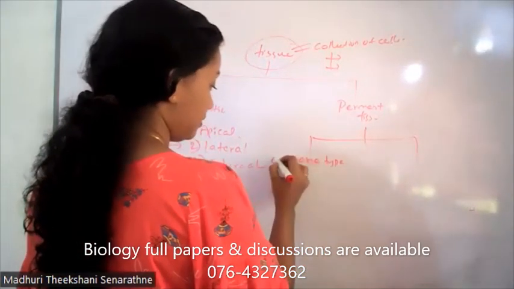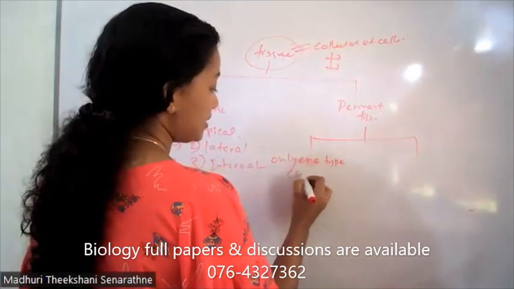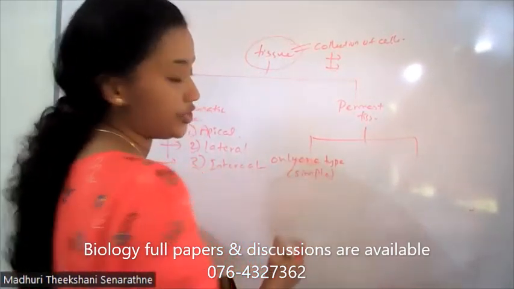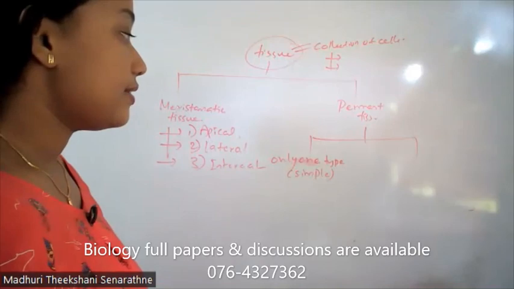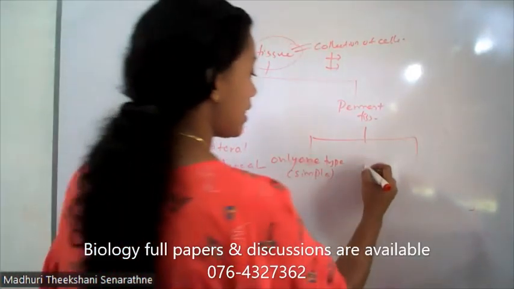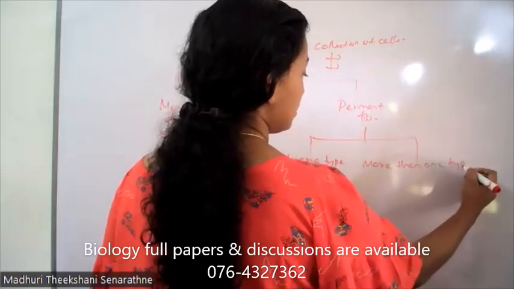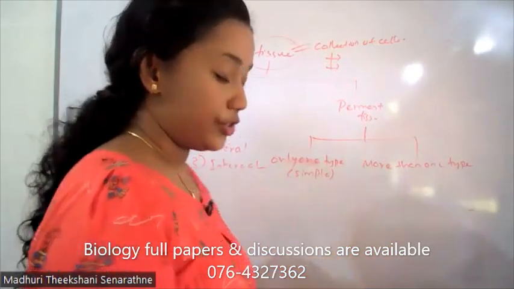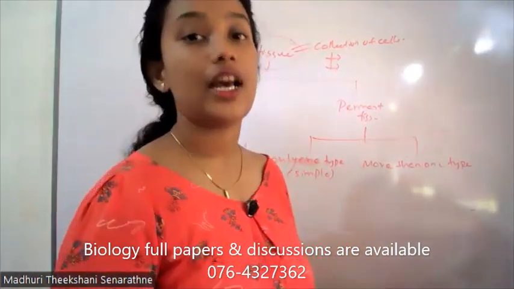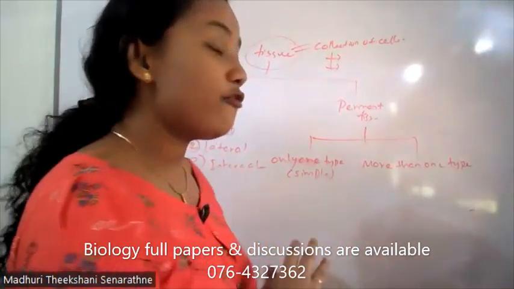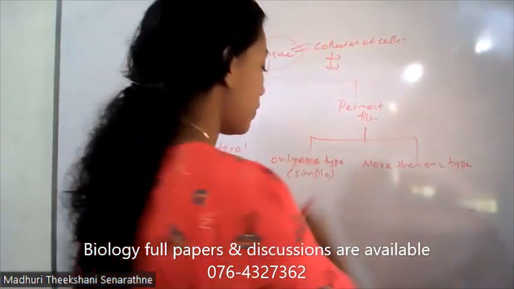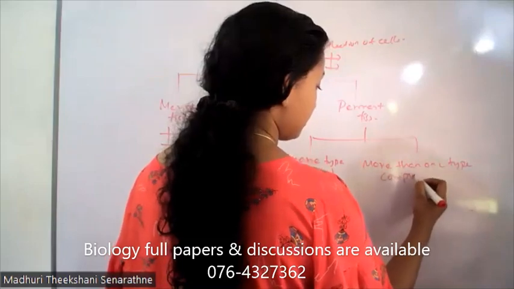If a permanent tissue has only one type of cell, we call it a simple permanent tissue. If it contains more than one type, it can be 2 types, 3 types, 4 types, like that, we call it a complex tissue.